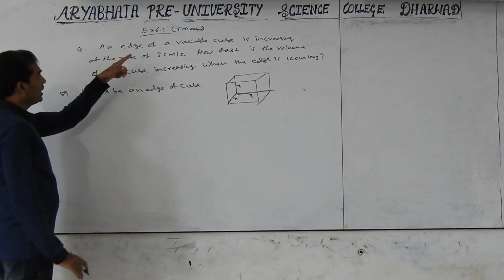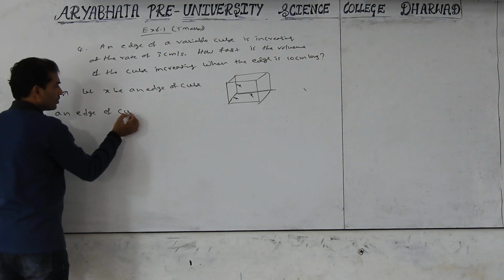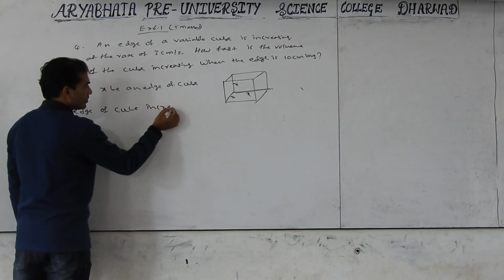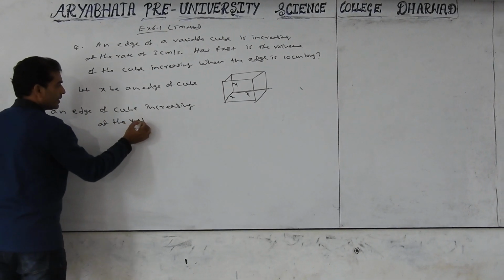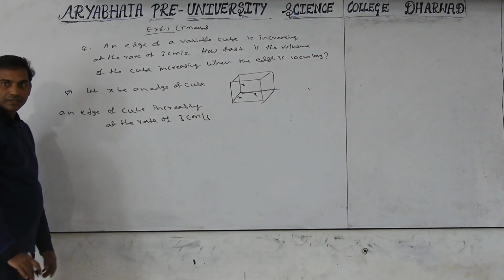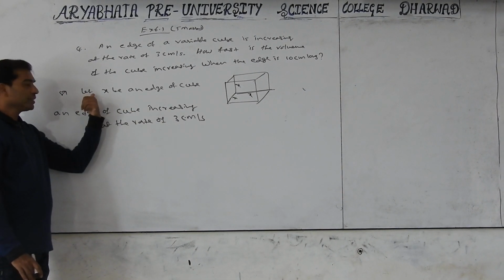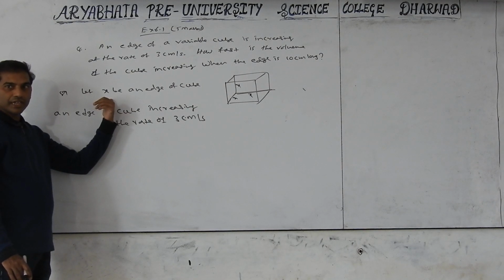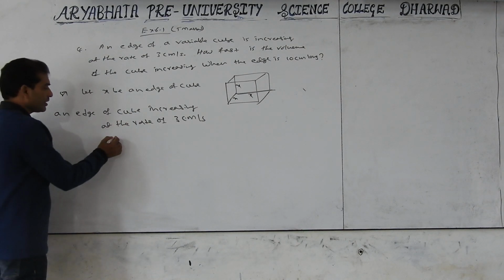The edge of the variable cube is increasing at the rate of 3 centimeters per second. What is the meaning of this? The edge of the cube increasing means the edge we consider as x, then increasing x means dx with respect to time, dx by dt.